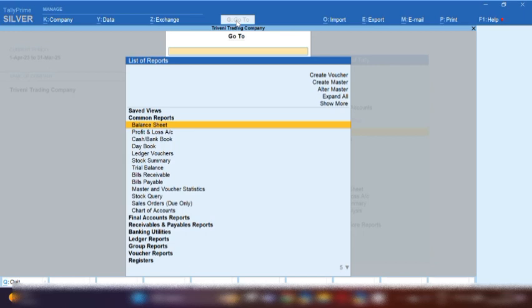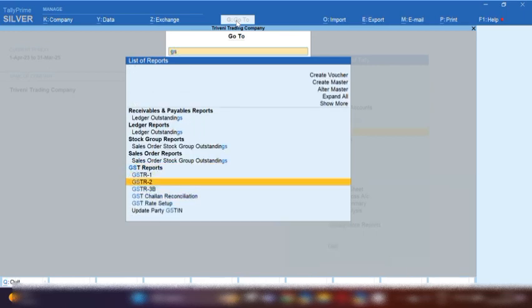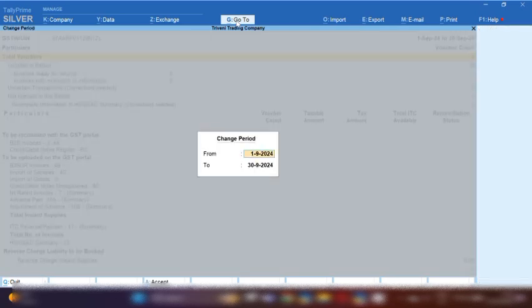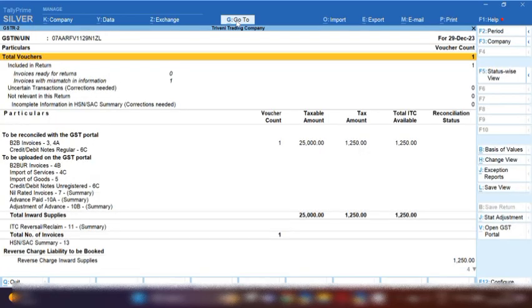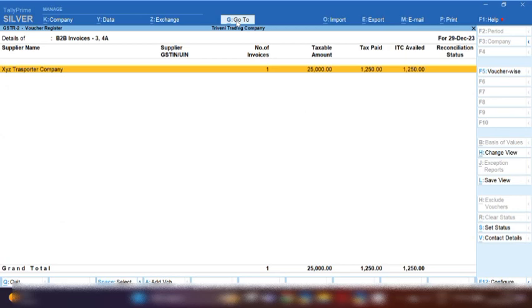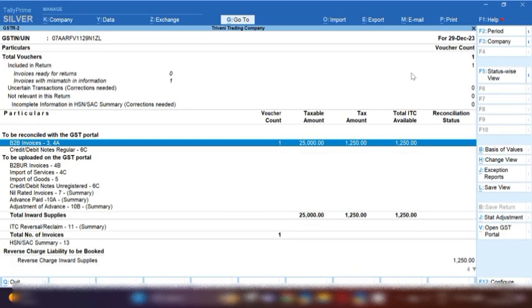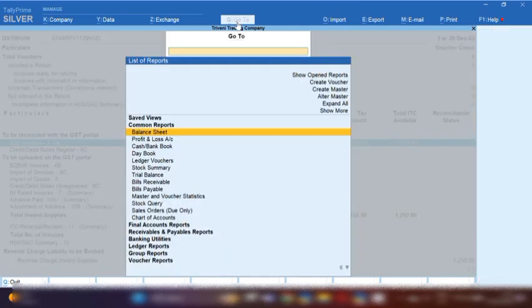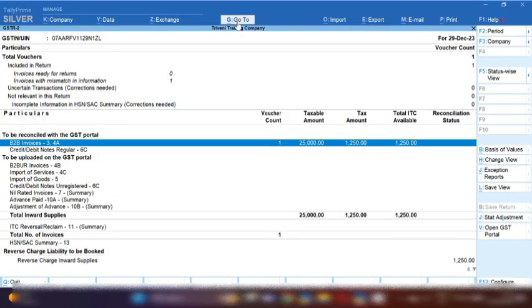Now let's analyze the GSTR-2 reports. Click on the Go To option, and from here you have to open GSTR-2 reports by pressing Alt F2. You can change the date, and I will show you where that entry will show in the GSTR-2A reports. Now you can see this invoice is showing over here. You can see it is showing ITC availed 1250. It means this ITC is automatically booked over here. And when you scroll down, you will see this entry will show in the reverse charge mechanism column also.